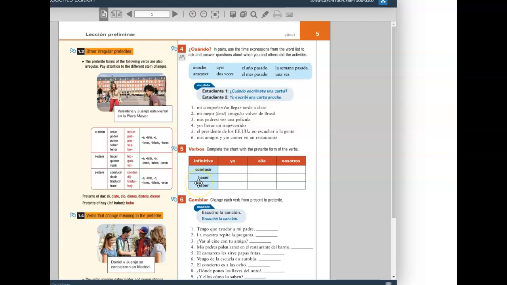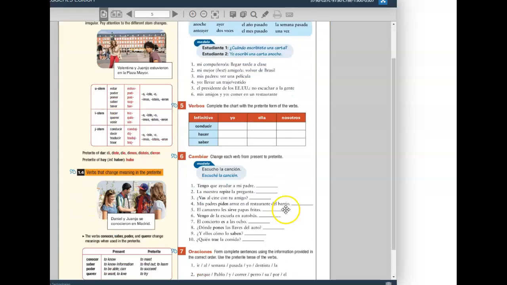For hacer, the A changes to an I in the stem. And the verb saber is in the top chart there, the top group, where the A changes to a U. Just to remind you from last year how verbs have a stem change in the preterite and what that stem change looks like. So refer to that chart there for exercise 5.